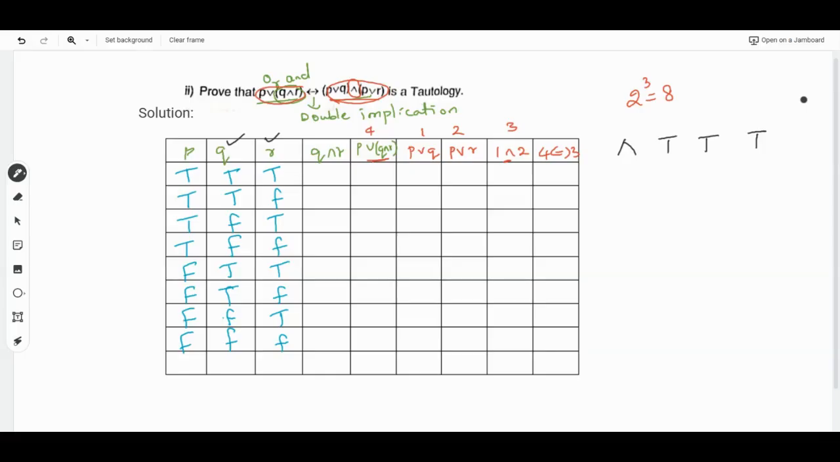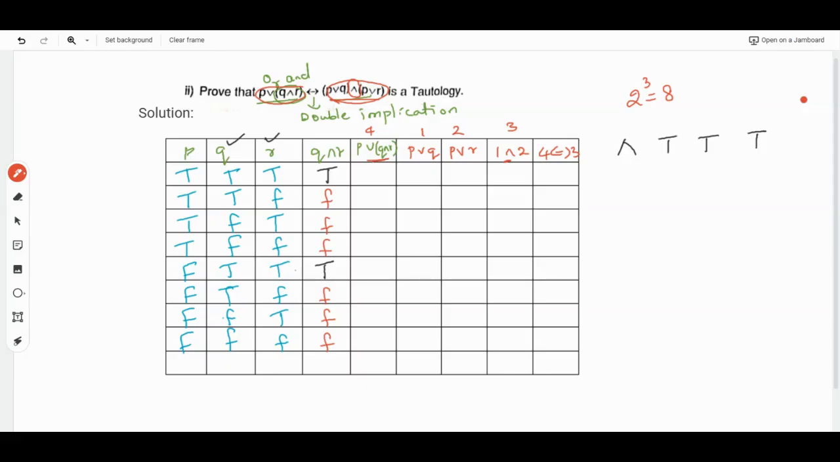That will be T and T, it is T. Then you have T and T, it is T. Then we don't have anywhere else, so the remaining all will become false. Only when it is T and T, it is true. Otherwise it is false.